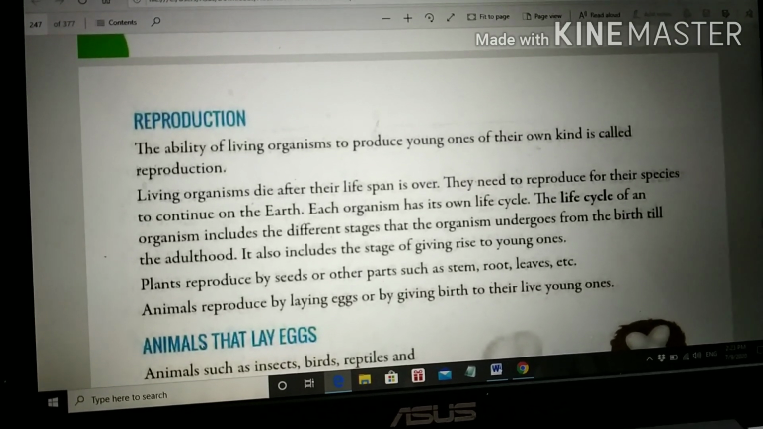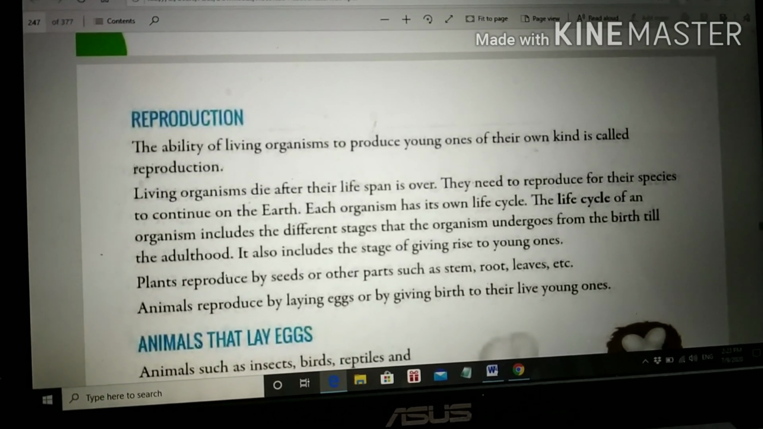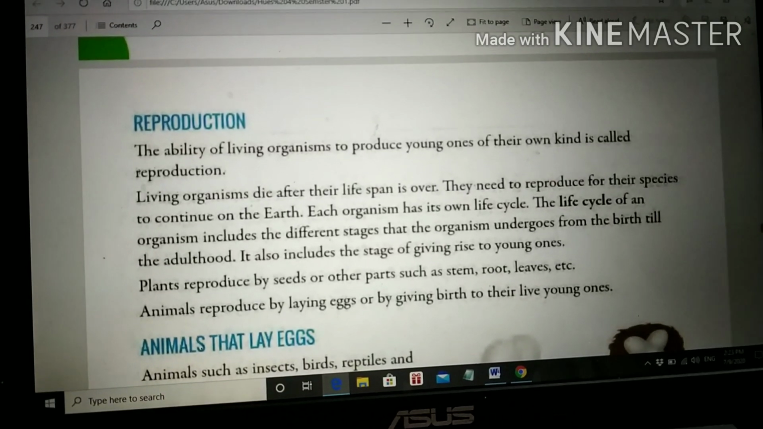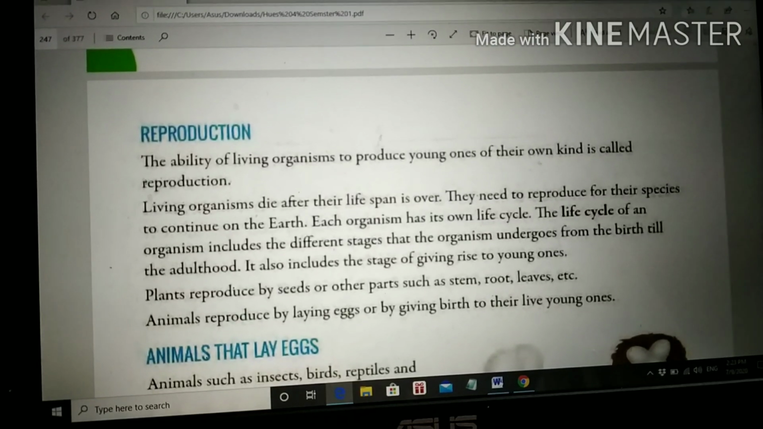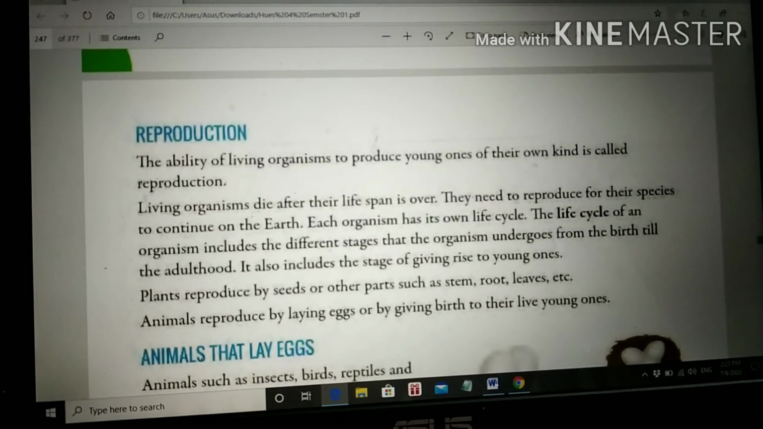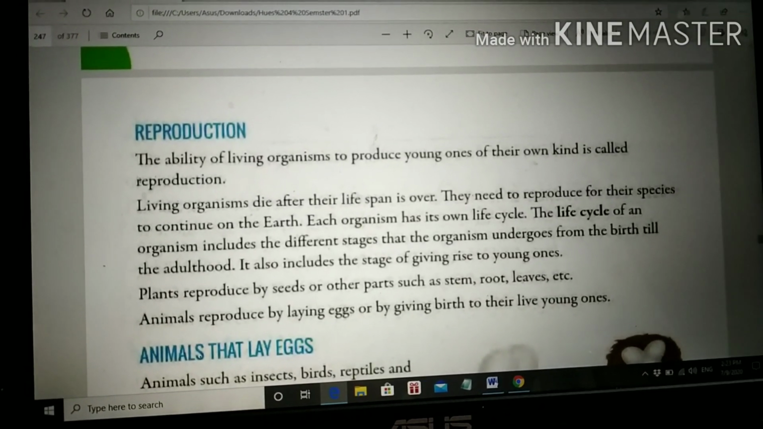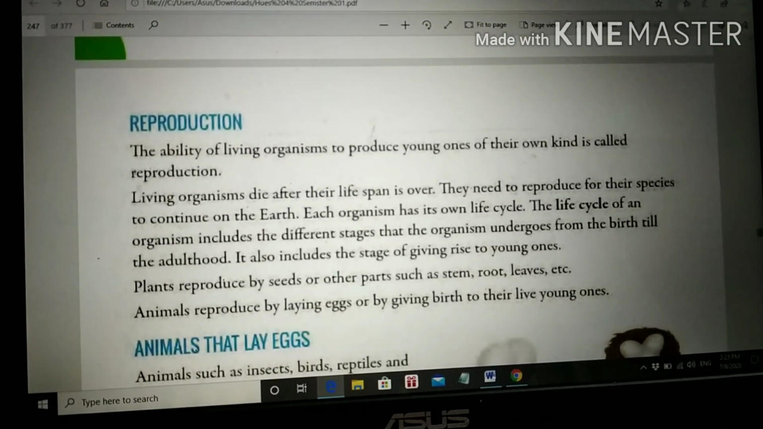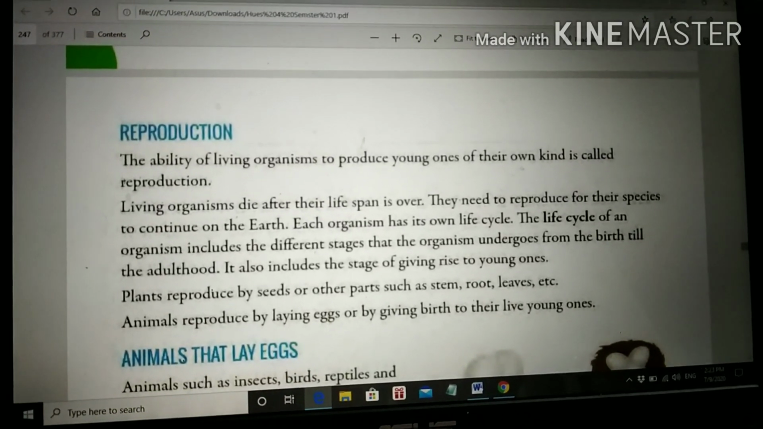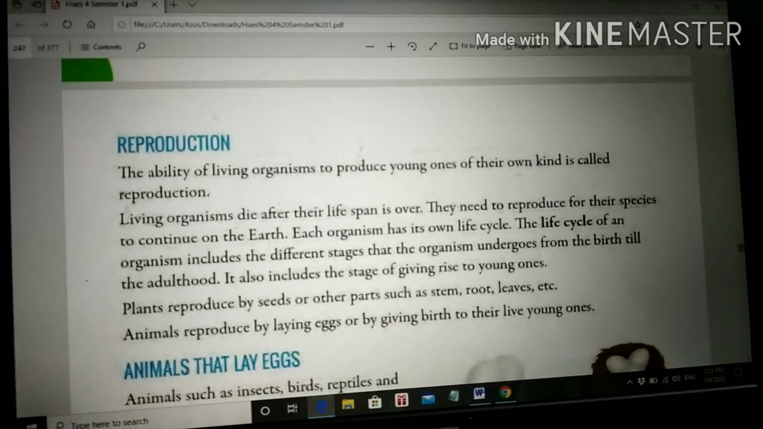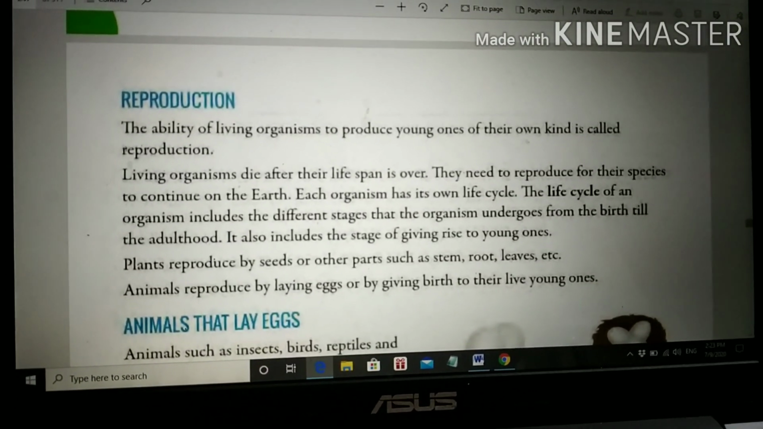The different stages, for example: you were born, you were a small infant baby. Then slowly you started crawling. Then you started stepping one by one. Then you started running. Earlier there were no teeth in your mouth, but slowly they started coming. So these are the different changes occurring from childhood to adulthood. This is the life cycle.